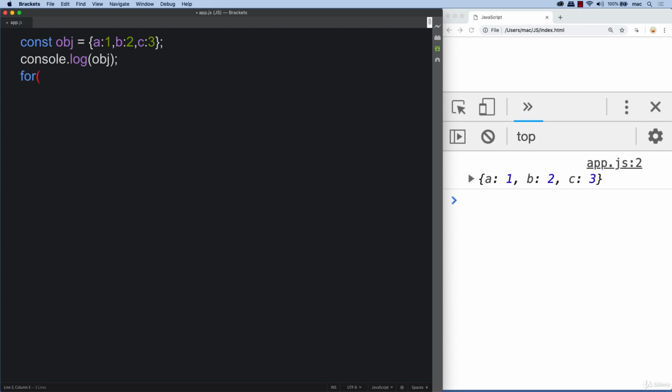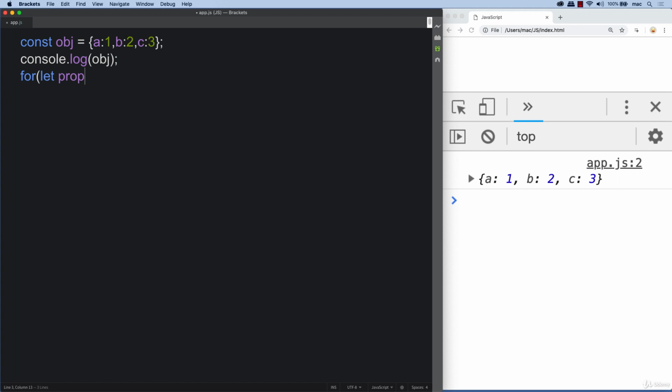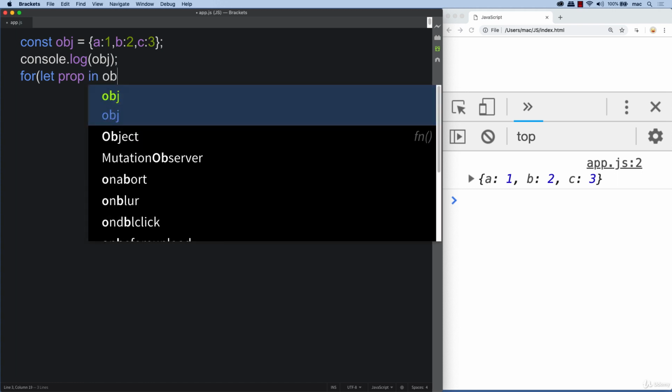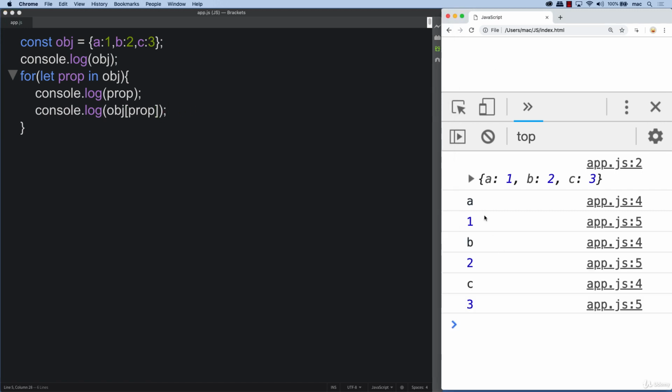So the first thing that we want to do is loop through the contents of this object. So looping through, we can get the property in object. So you see we get the keys, a, b, c. We know from the object section that there's a number of ways that we can get that object value. So using the property, we can get it using the bracket notation, and we can get the values as well. So we get the property and the value.